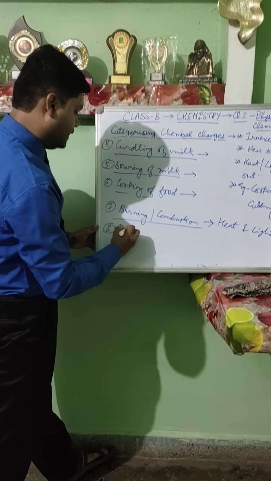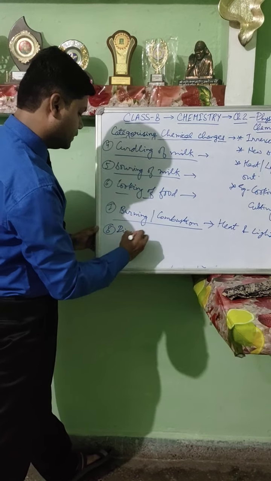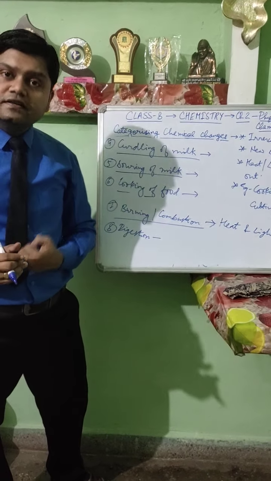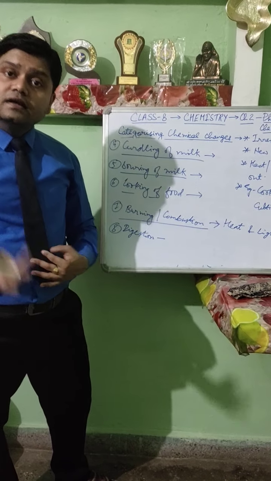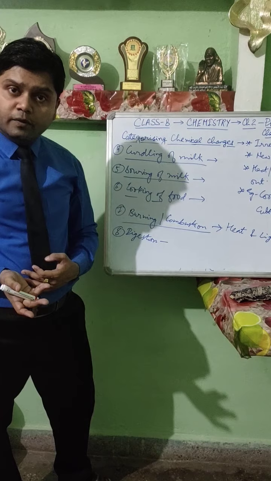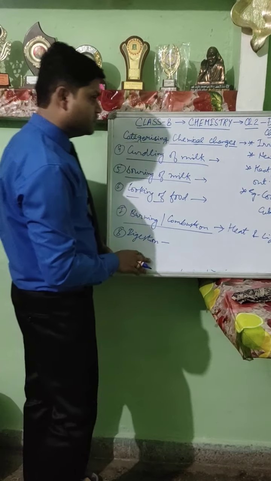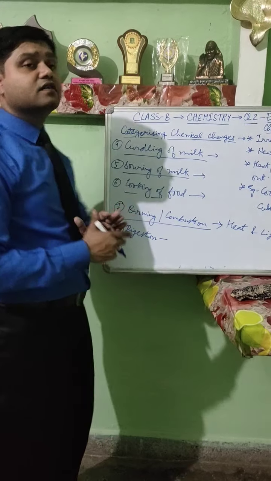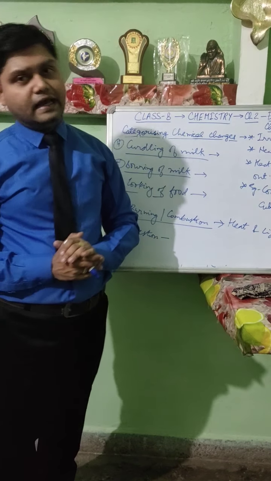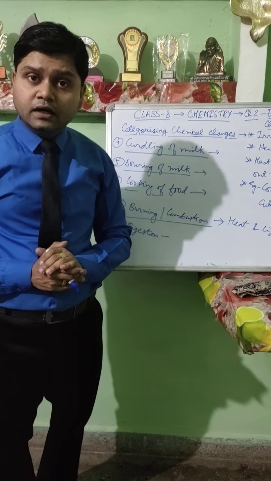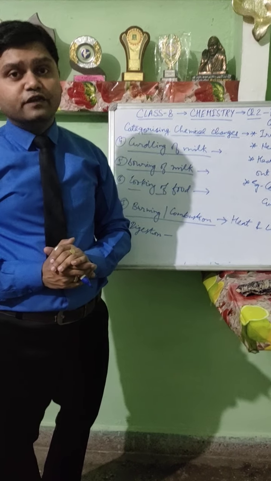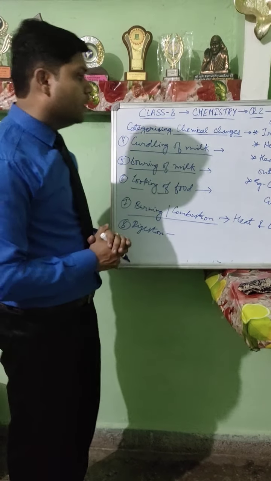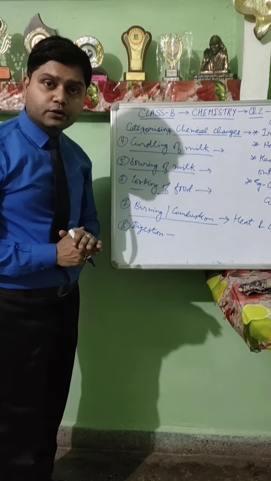Next one is digestion. This is also a process by which food is broken down into simpler substances. Once food has been digested, can it be converted back into normal food? No. Therefore, digestion is also a chemical change. So, we have discussed a number of physical and chemical changes. You have to learn about 5 types of chemical changes in detail. With this, we have completed chapter 2.